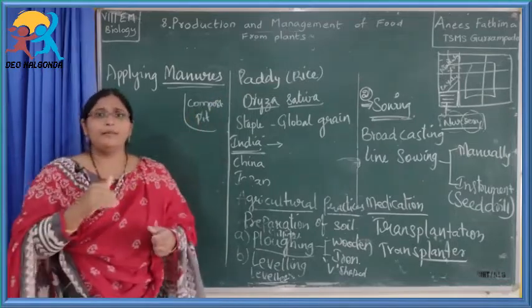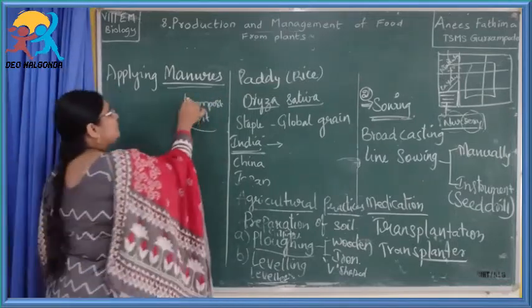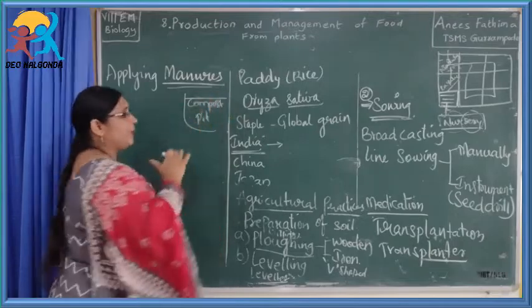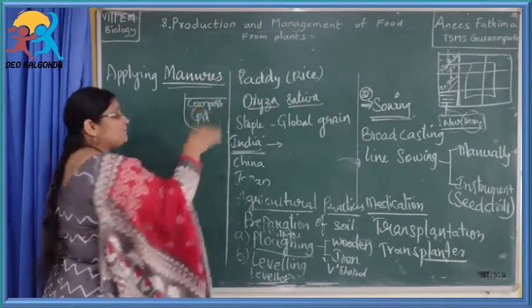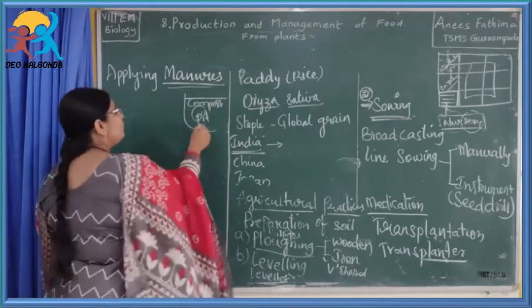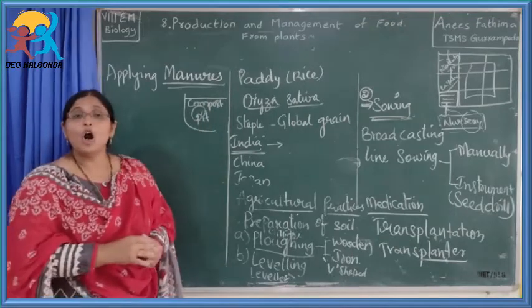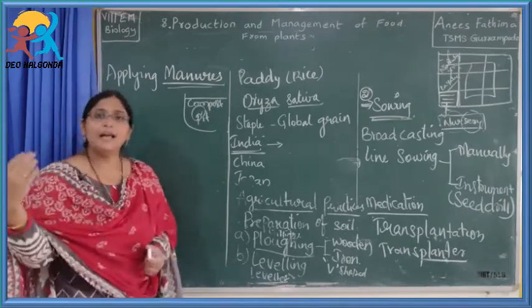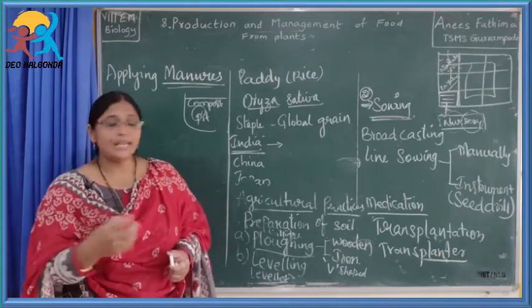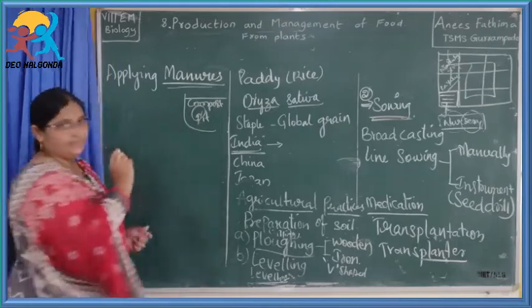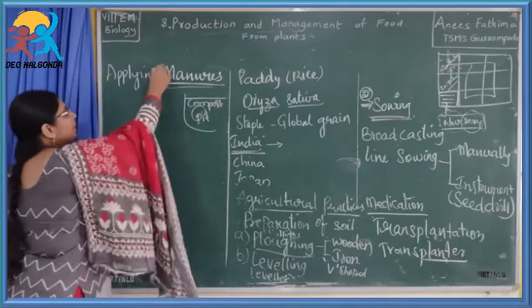After it is filled, they cover it with some hay or something, and after 1 or 2 days they mix it. Now a manure is formed, which is called an organic manure. That is applied to the plants so that the plants can take the nutrients present in it. So this is called manure.